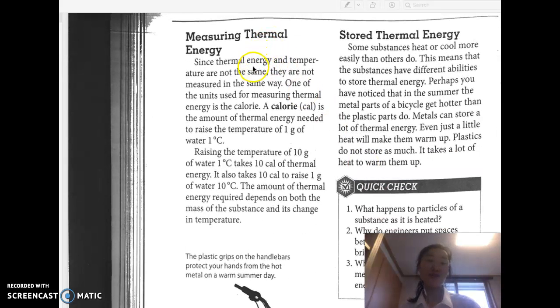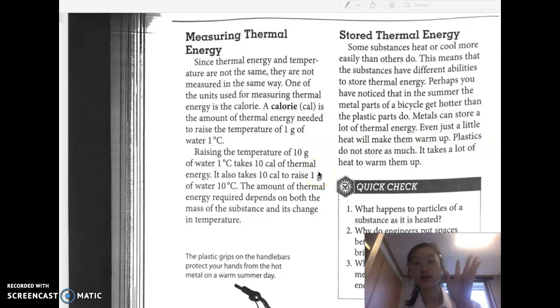Measuring thermal energy. Since thermal energy and temperature are not the same, they're not measured the same way. One of the units used for measuring thermal energy is a calorie. A calorie is the amount of thermal energy that's needed in order to raise the temperature of 1 gram of water by 1 degree Celsius.